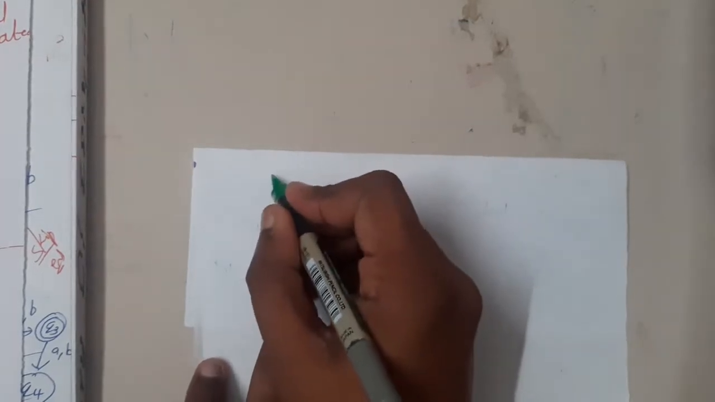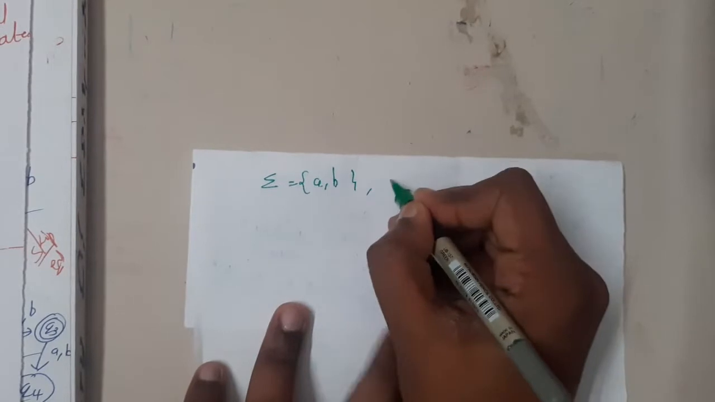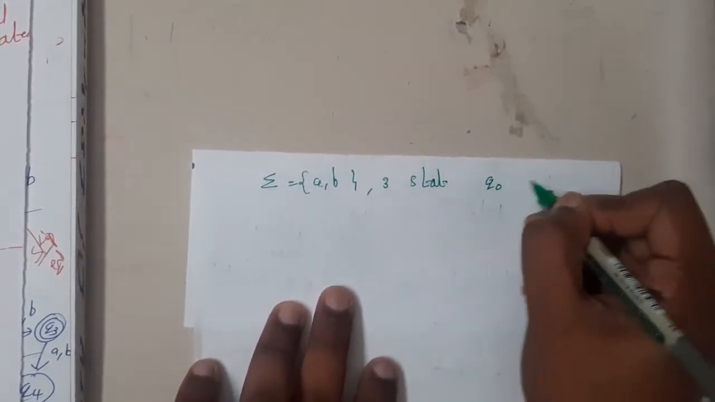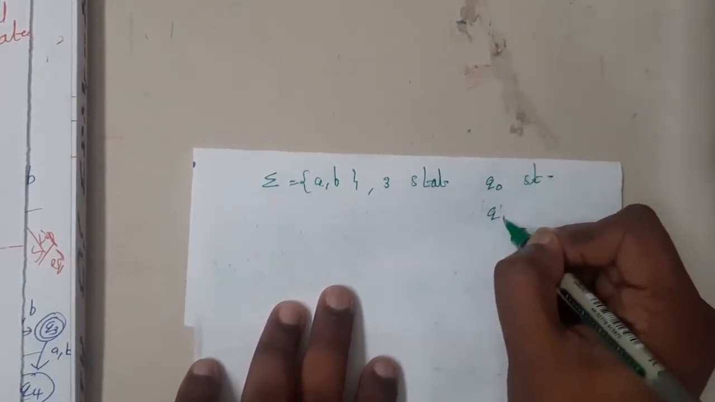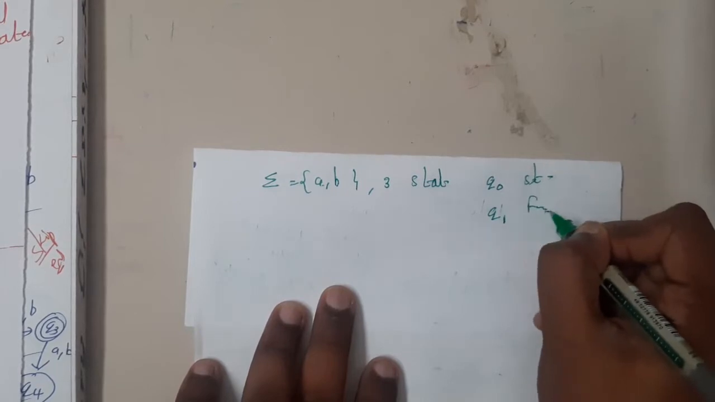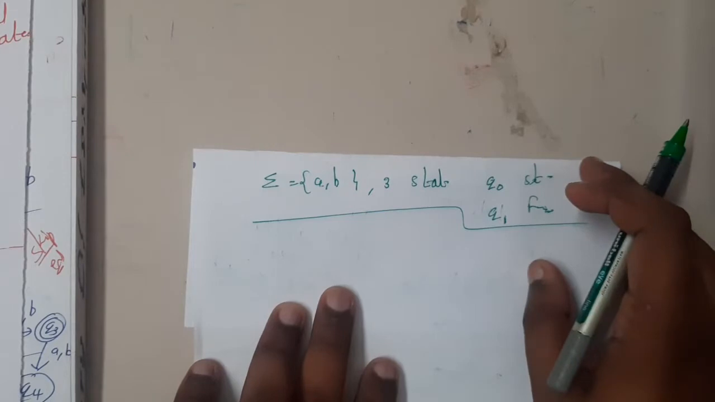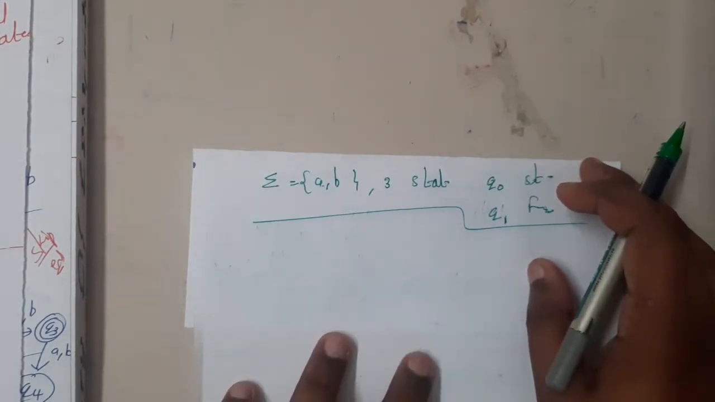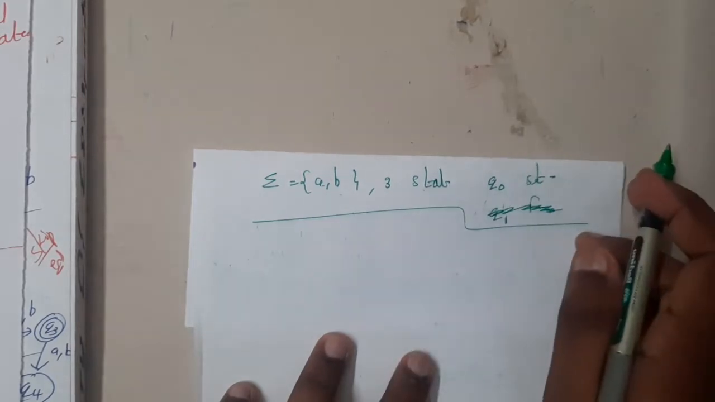So the given question is, they are saying the alphabets are a, b, and there are three states, and q0 is the start state, and q1 or q2, any one of them, is the final state. They give this information and they are asking how many different DFAs can we construct for this particular given case. To be clear, I think they will not give this final state, guys. I'm really sorry for that. So these are the three parameters which they give.